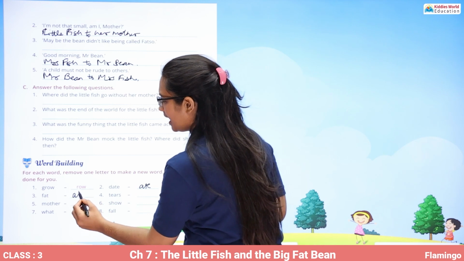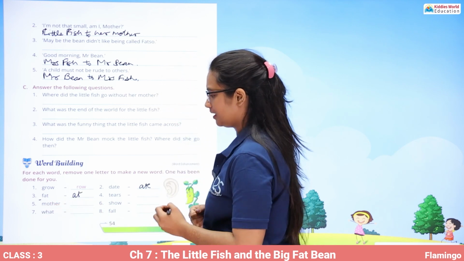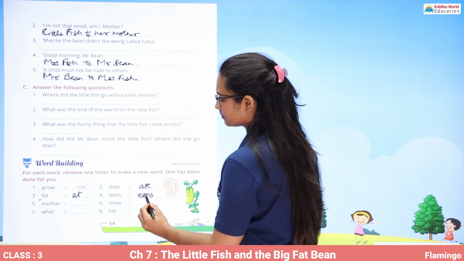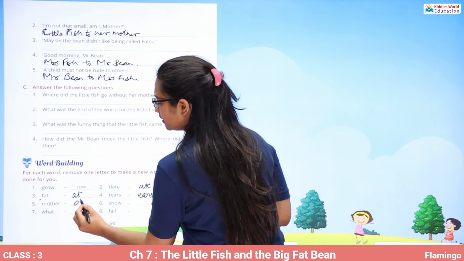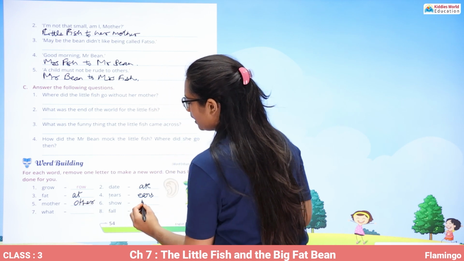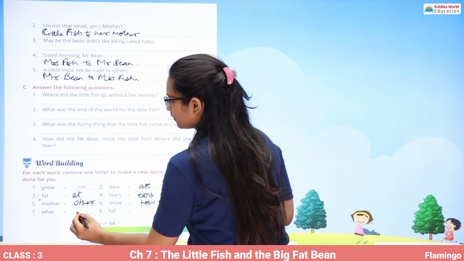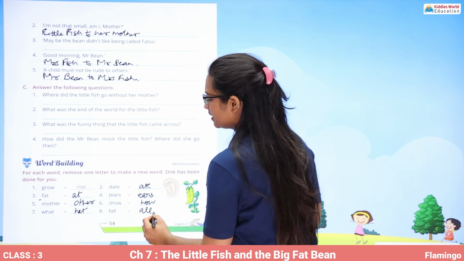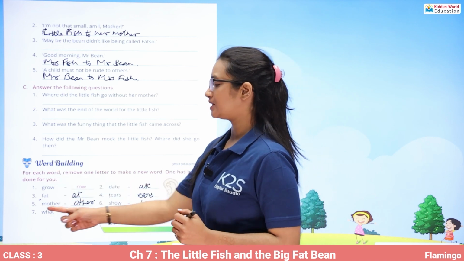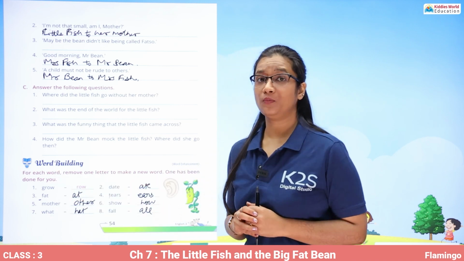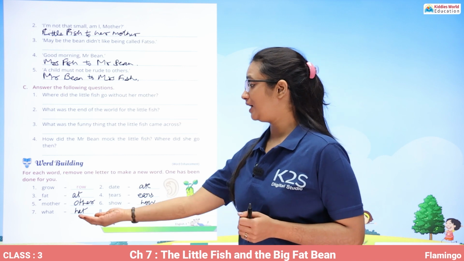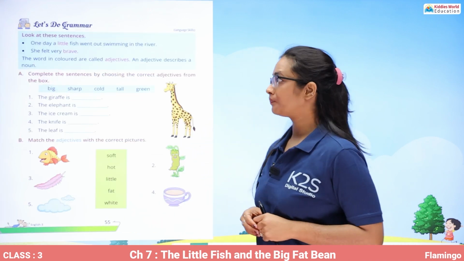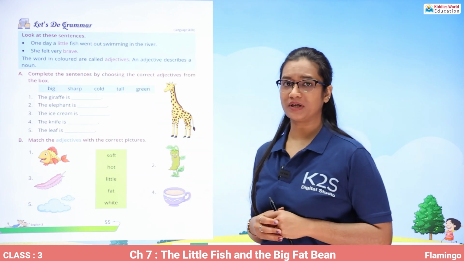After that, we removed F here and then we removed T, so we got ears. And then other. How? Hat. And then all. So we removed the first letter from all these words and we ended up finding one more new word. After that, moving on, we will see some grammar questions.